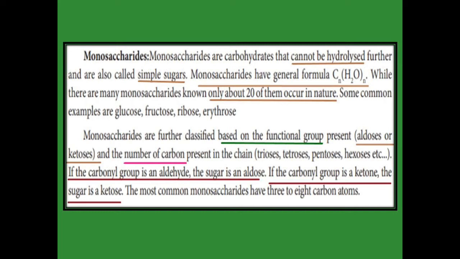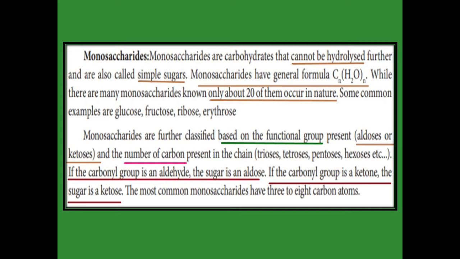Monosaccharide. Mono means single, so it contains a single sugar, called a simple sugar. So it cannot be hydrolyzed by water. In a disaccharide, for example sucrose, it contains glucose and fructose in its structure. On hydrolysis, it gives glucose as well as fructose. But a monosaccharide cannot be further hydrolyzed, so it is a monosaccharide.